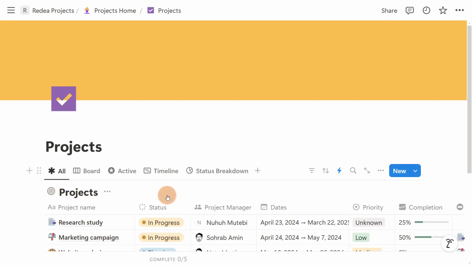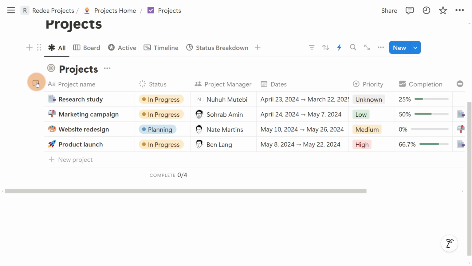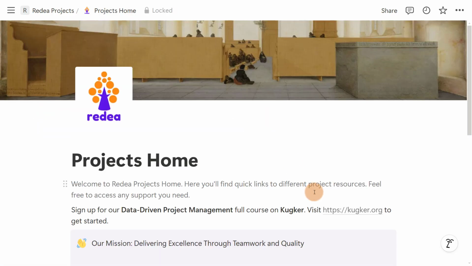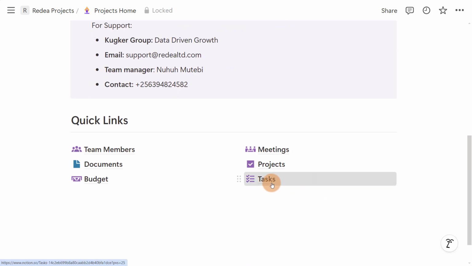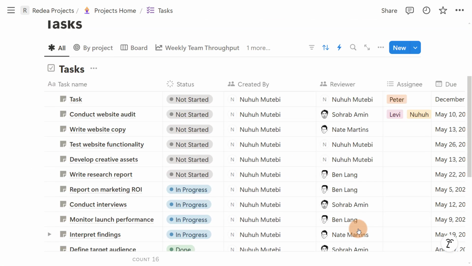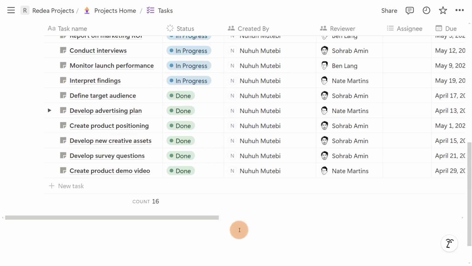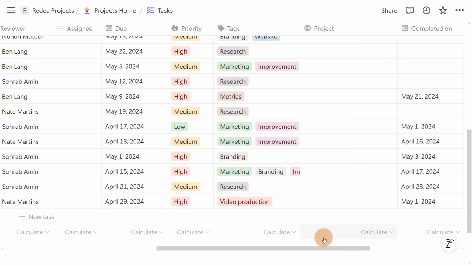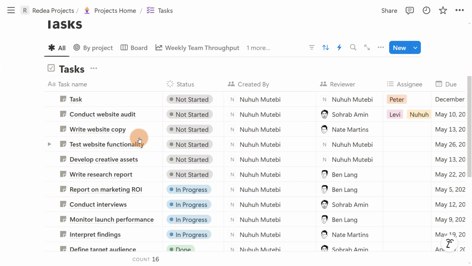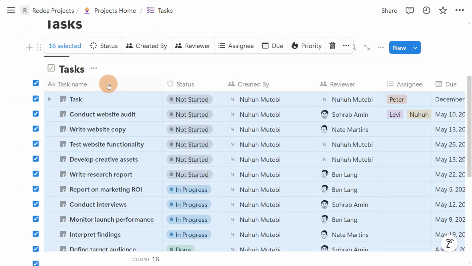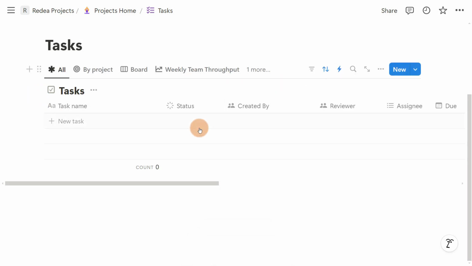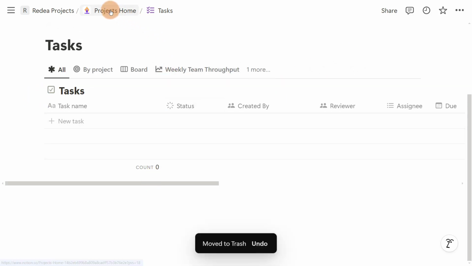So we shall go to projects, and what we shall do is to basically select all and delete. Then we shall come back and go to tasks. You're going to notice something: when I come to tasks, none of the tasks actually has an assigned project because all the projects have been wiped away. Okay, so we are also going to do the same, select all and delete. So these ones, select all and delete. So now we have a fresh start.